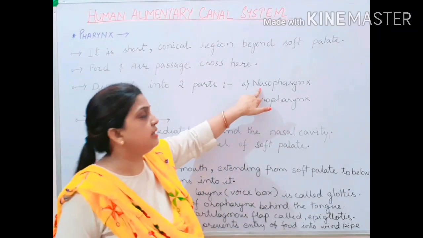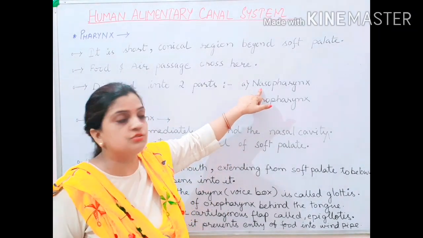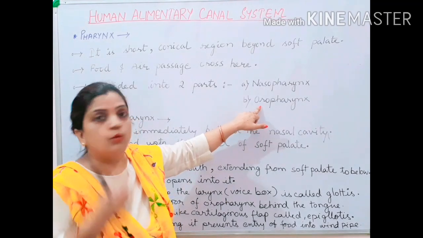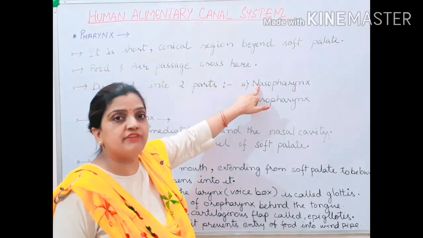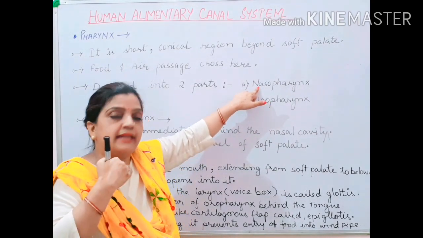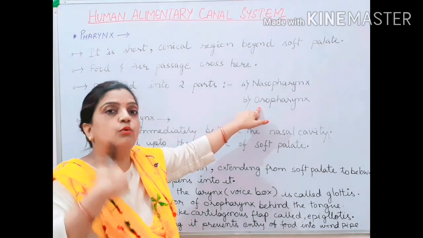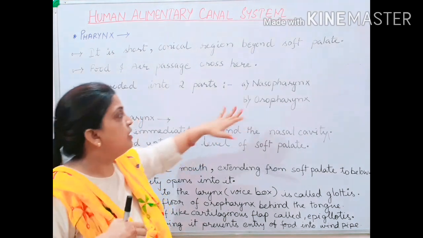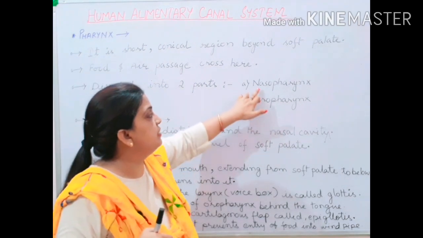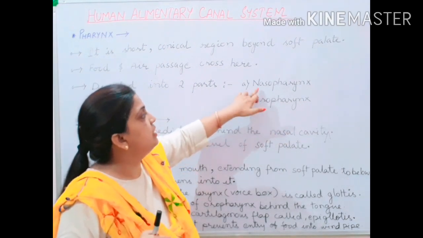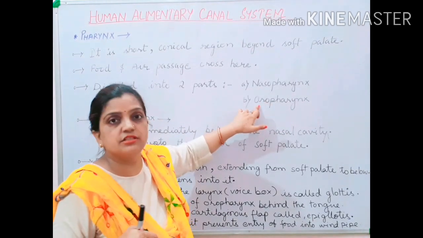By the name you can understand: naso means nose and oro means oral cavity. So the nasopharynx leads towards the nasal cavity through the nose and the oropharynx passes through the oral cavity, that is your mouth. Now let us study separately what the nasopharynx is and what the oropharynx is.